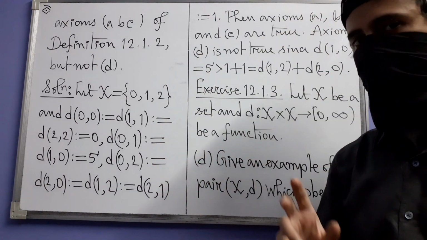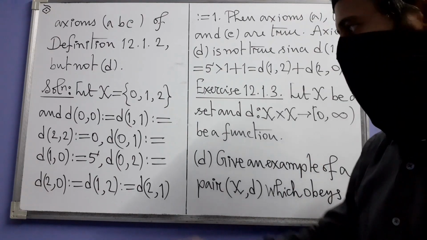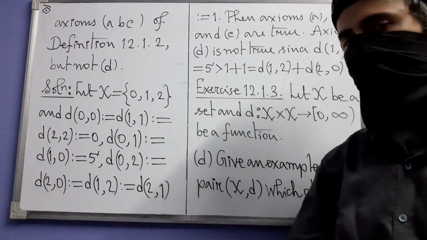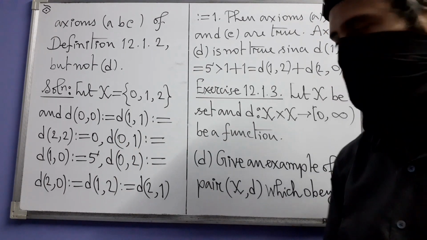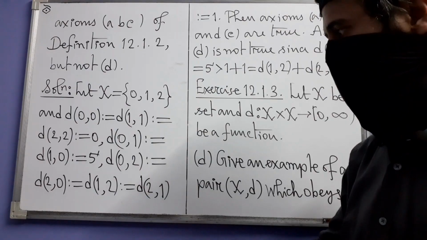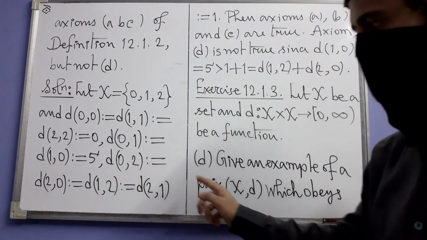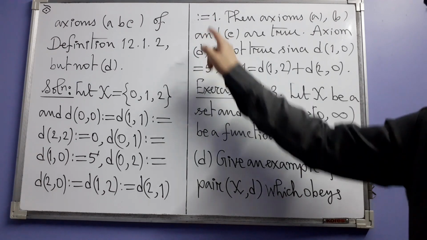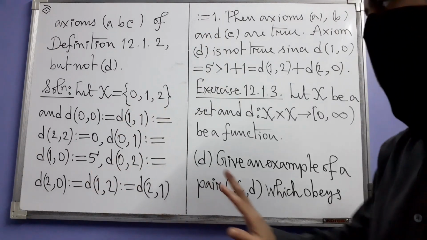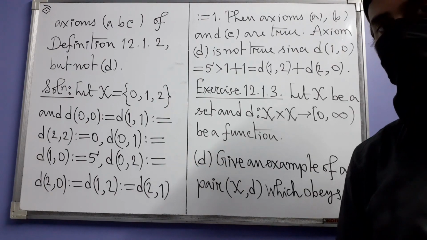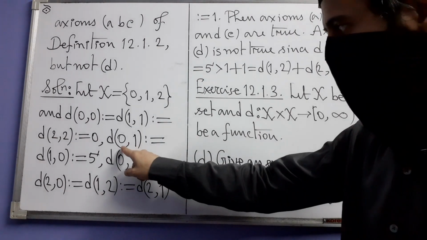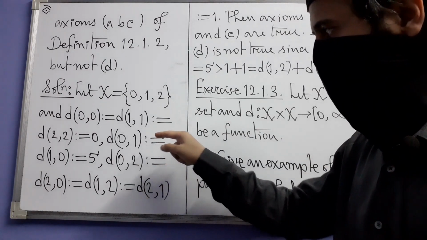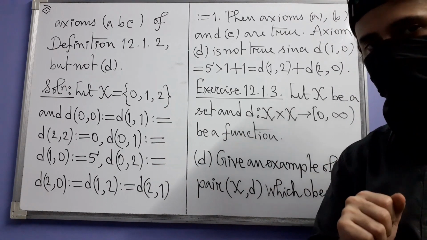Then we go to those pairs where x and y are not equal. At 0, 1 and 1, 0, the d values are both equal to 5. That's the definition. And at the remaining pairs 0, 2, 2, 0, 1, 2 and 2, 1, all the d values are defined to be equal to 1. So this second part of the definition tells us that if the two chosen points x and y are distinct, then the d values are positive real numbers.